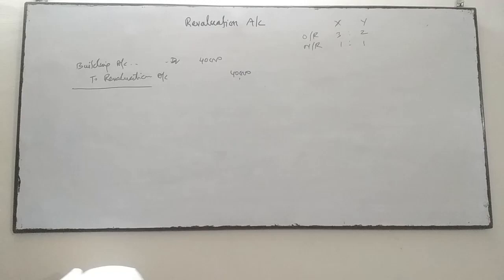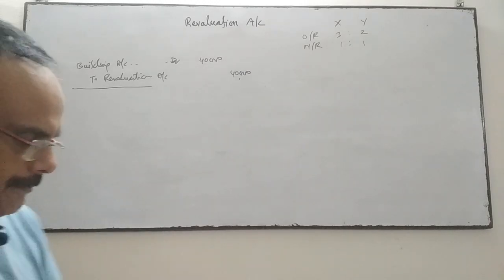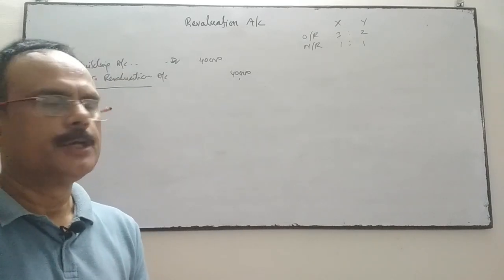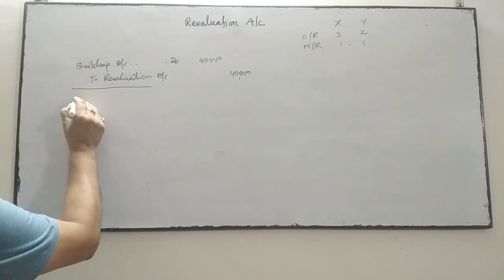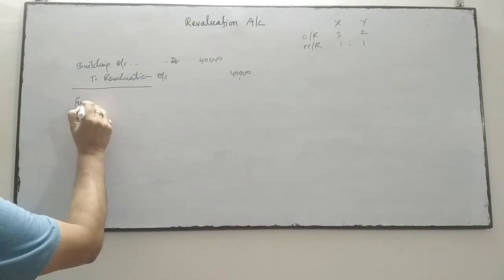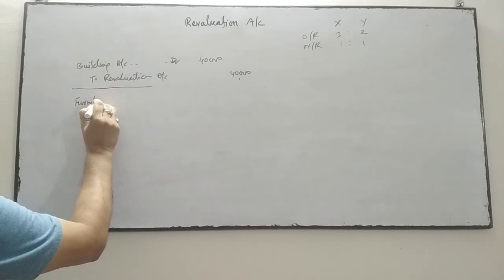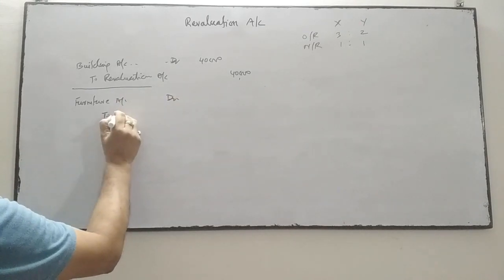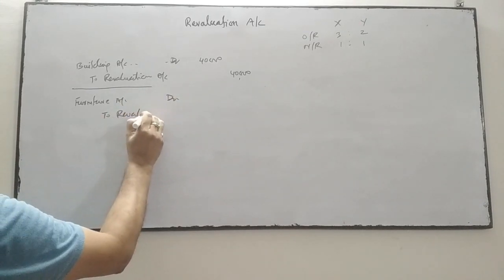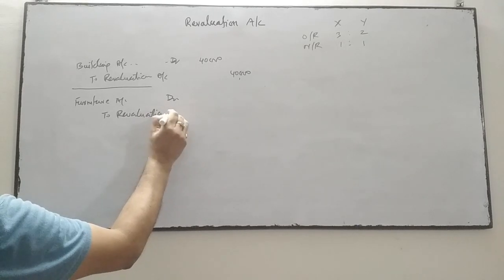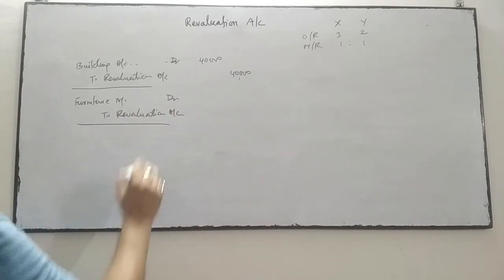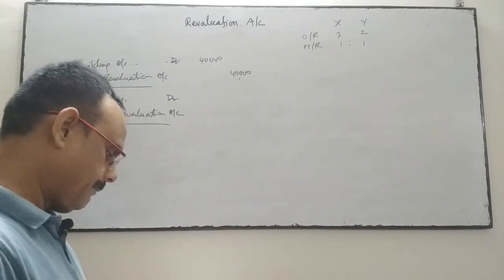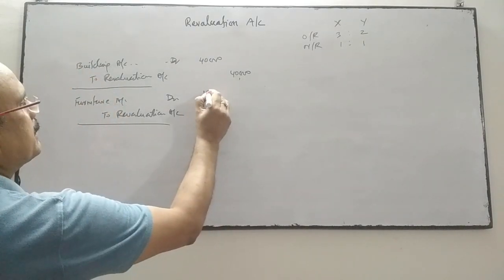Next is the current value of furniture to be taken at 45,000, and in the balance sheet the furniture value is given as 30,000. So it has also increased. Furniture account debit to revaluation account, and it is increased from the balance sheet figure of 30,000 to 45,000, so it is increased by 15,000.